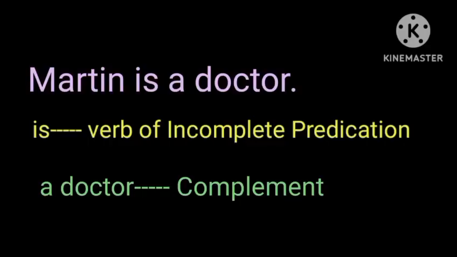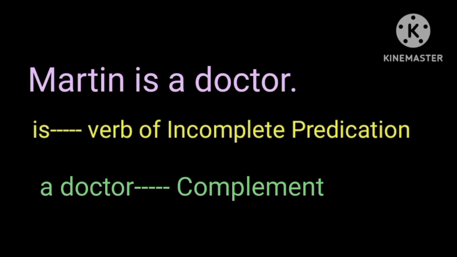Here in the third sentence, the words a doctor are the complement of the verb. In the fourth sentence, the words to be sad are a complement of the verb. Martin is a doctor.